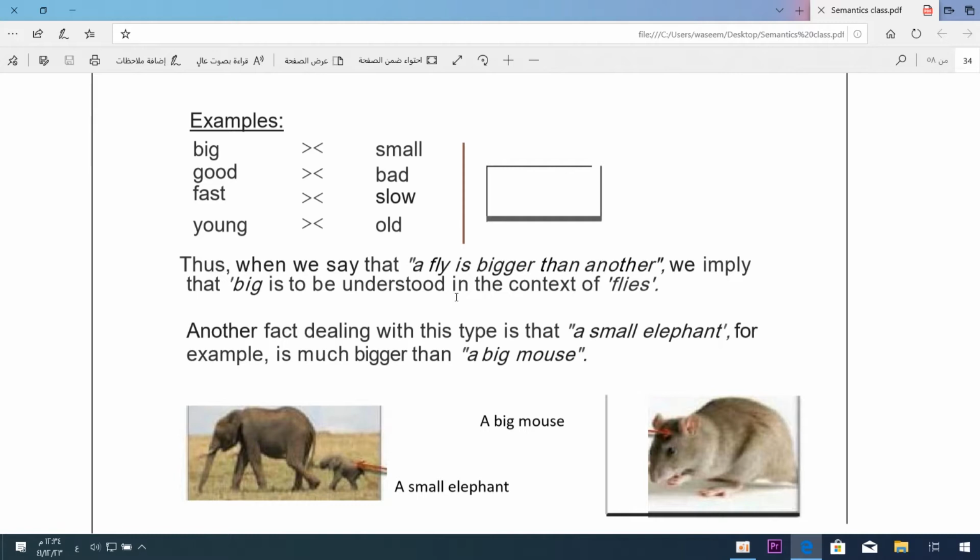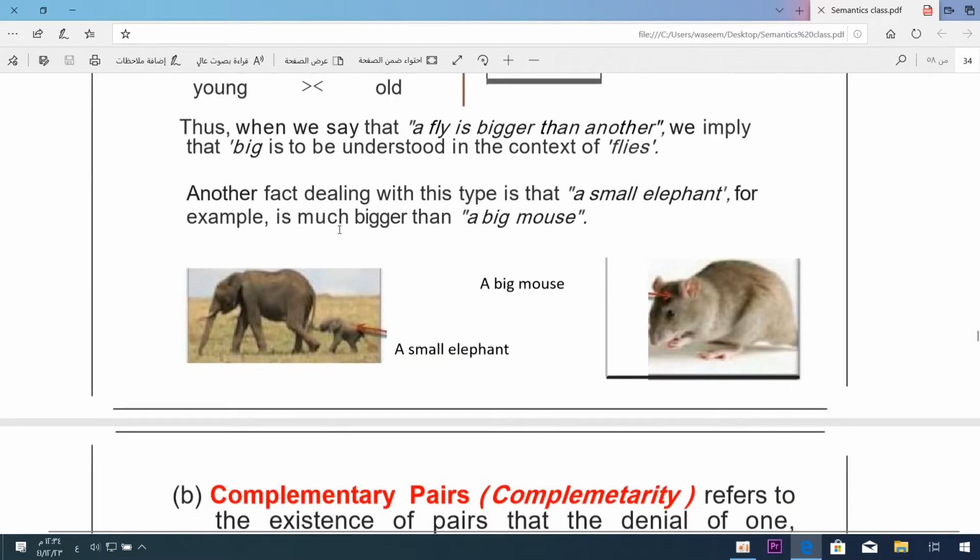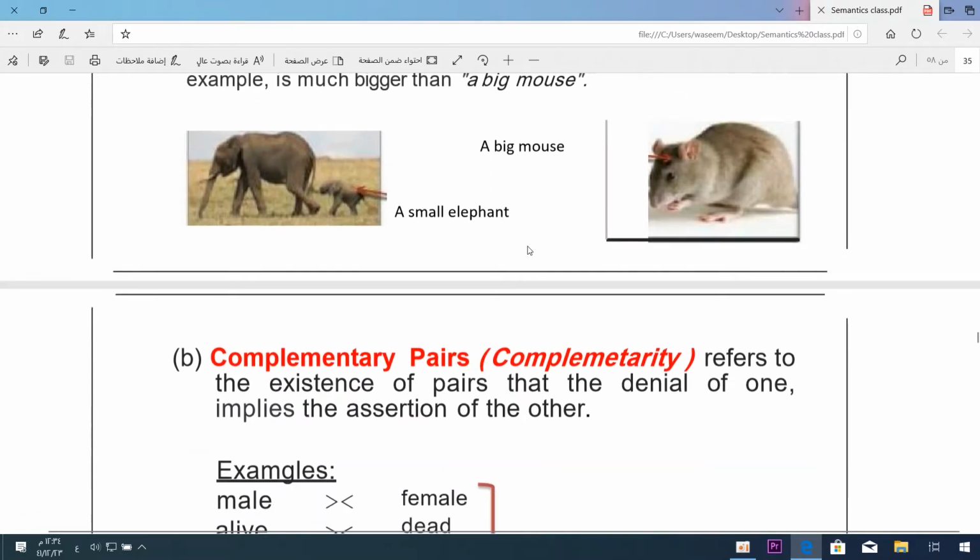But if compared with German men, he would look like a small or a short guy. So here we have different perspectives about height, being tall, being short, being beautiful, being pretty, and so on. Another fact dealing with this type is that a small elephant, for example, is much bigger than a big mouse.